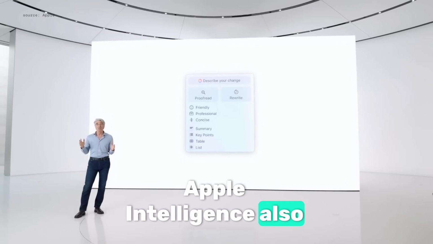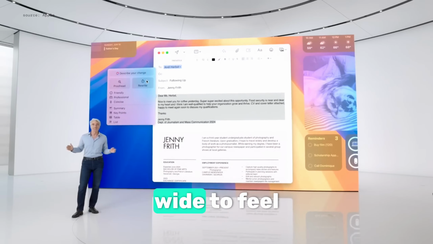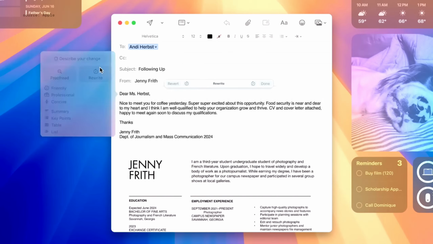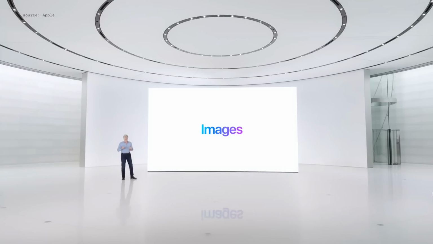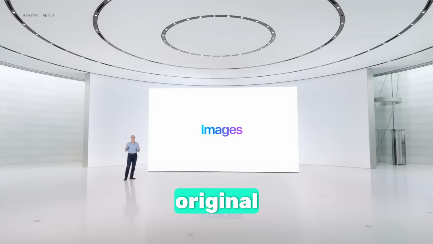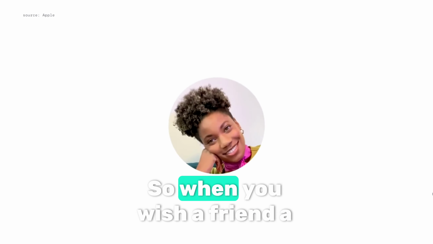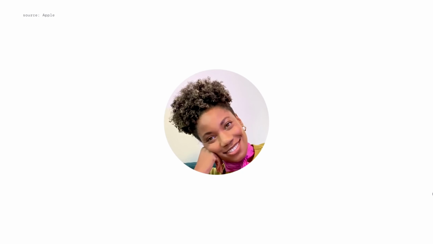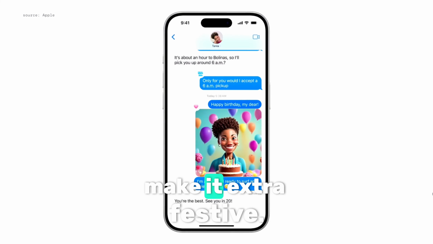Apple Intelligence also powers brand new writing tools that you can access system-wide to feel more confident in your writing. Writing tools can rewrite, proofread, and summarize text for you, and now you can create totally original images to make everyday conversations even more enjoyable. So, when you wish a friend a happy birthday, you can create an image of them surrounded by cake, balloons, and flowers to make it extra festive.